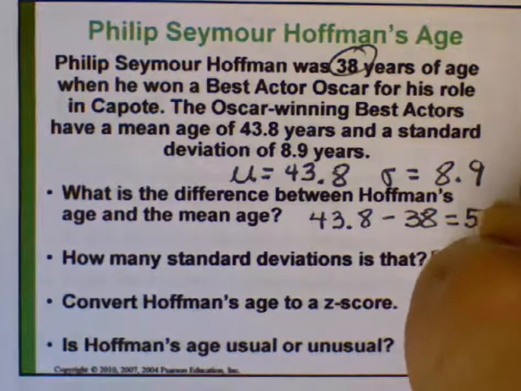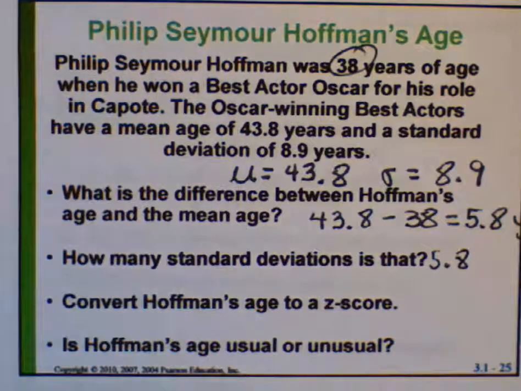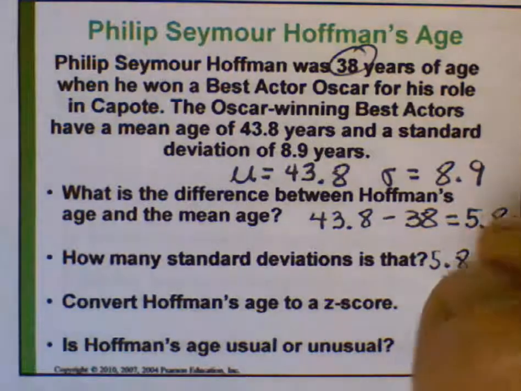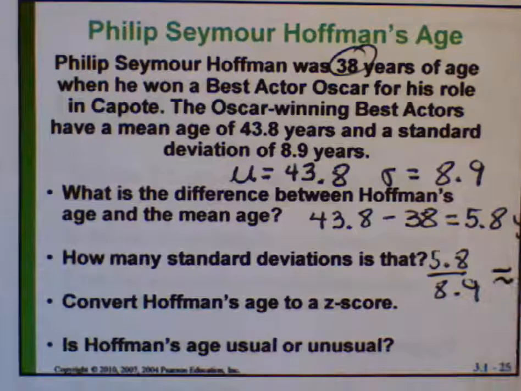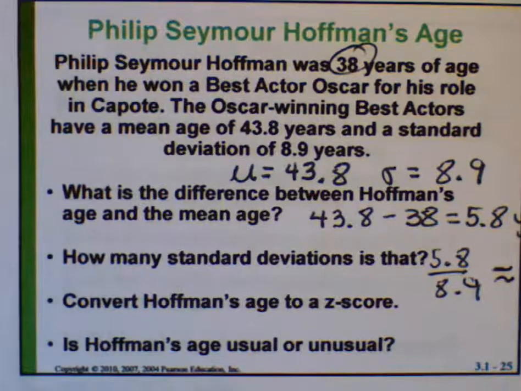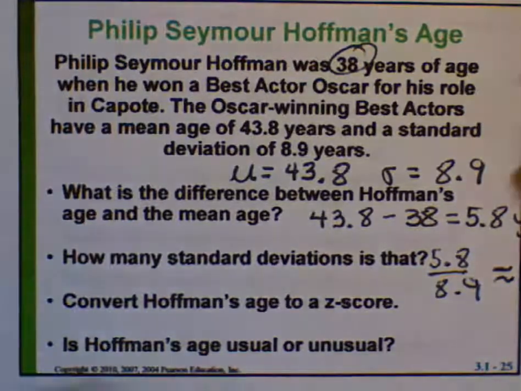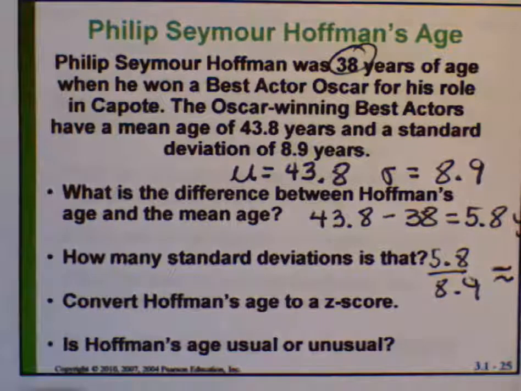Well, take the 5.8-year difference and divide it by the size of one standard deviation. And 5.8 divided by 8.9 is about, rounded to 2 decimal places, about 0.65.